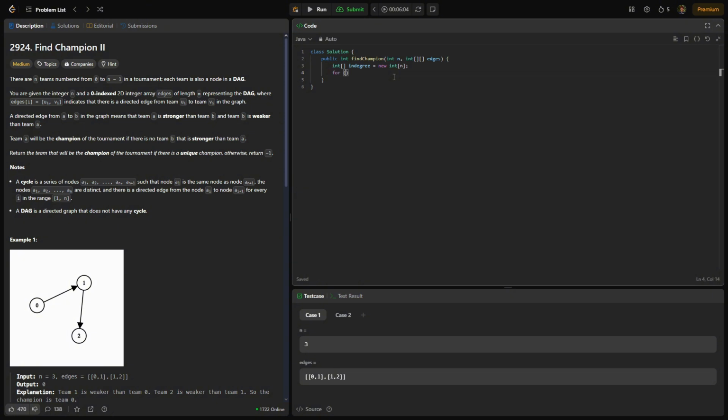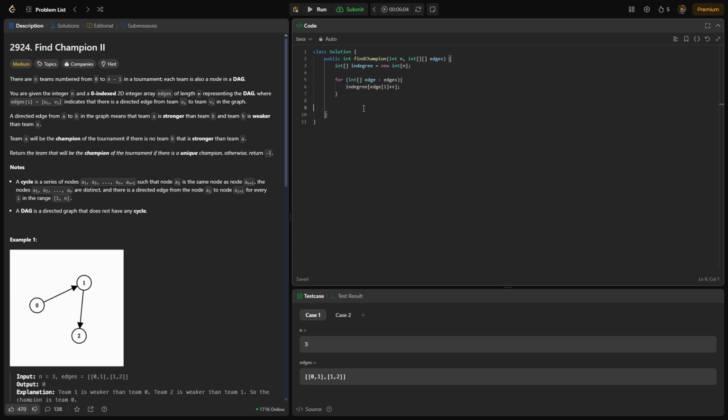So we're going to go through each edge in our edges, and count however many times each team is pointed at. If a team is the edge's v value, something is pointing at it, so we will increment the count of how many teams are pointing at it by 1. That keeps track of however many teams are pointing at each team.